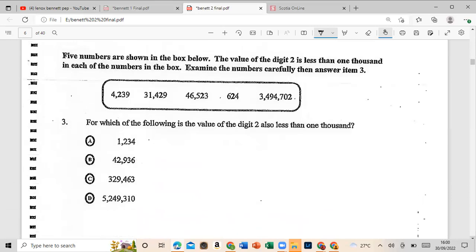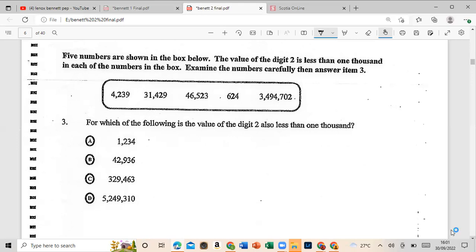Let's go. It says 5 numbers are shown in the box below. So we see the numbers 4,239, 31,429, 46,523, 624,3,494,702. So those are the numbers they are referring to. The value of the digit 2 is less than 1,000 in each of the numbers in the box. Examine the numbers carefully, then answer item 3. It says, for which of the following is the value of the digit 2 also less than 1,000?